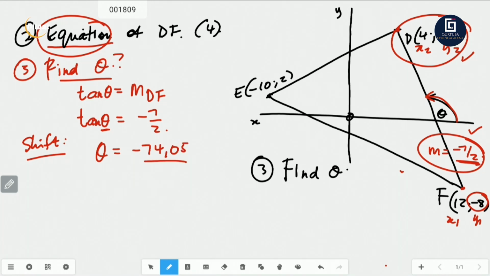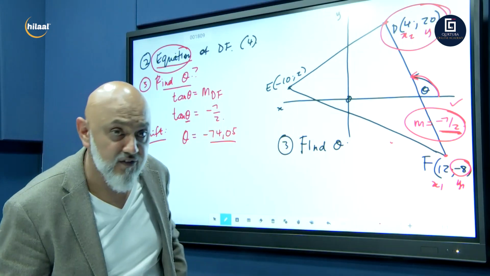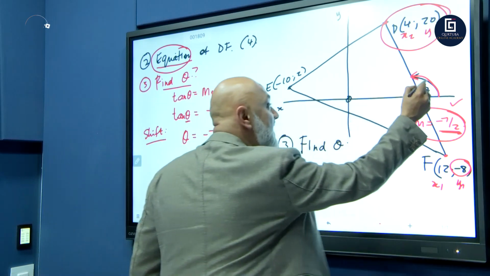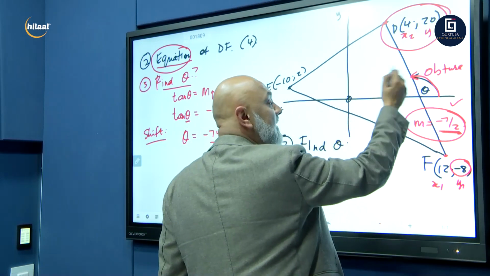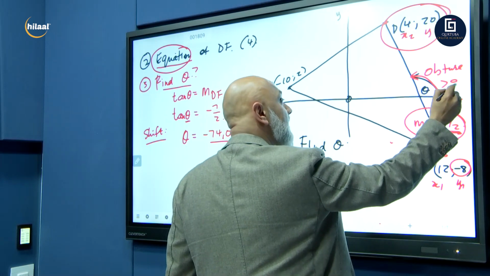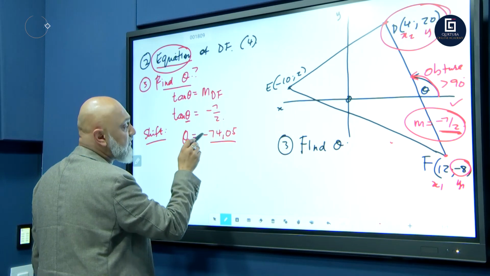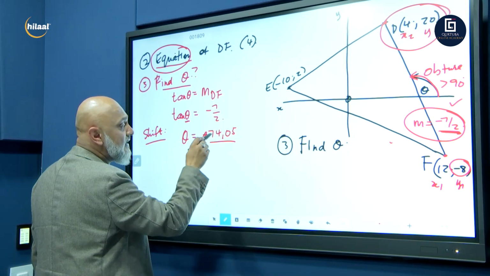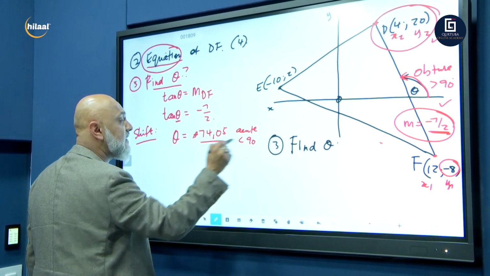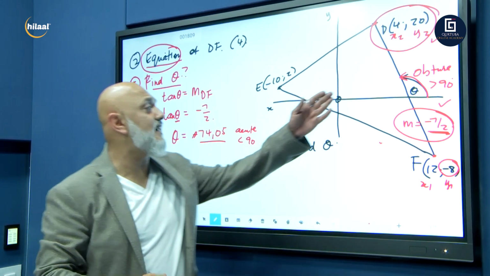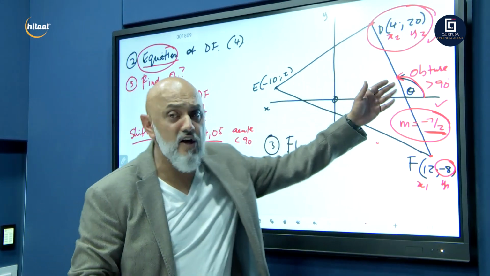Now, for now, just ignore the negative sign. This angle here is obtuse, right? It's greater than 90. What does obtuse mean? Greater than 90. If I ignore the negative sign, 74,05 is an acute angle. It's less than 90. Now, how do I get an obtuse angle from an acute, or an acute from an obtuse angle?